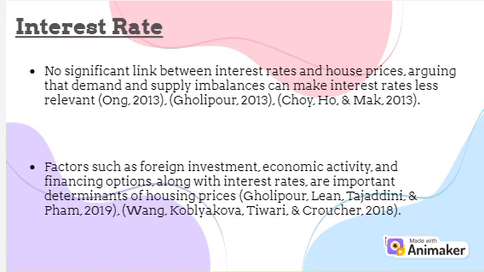Ong, Galapur, Choi, Ho and Mac found there is no significant link between interest rates and house prices, arguing that demand and supply imbalances can make interest rates less relevant. Moreover, Golapur, Lean, Tajuddini, Pham, Wang, Kobliakova, Tiwari and Croucher suggest that factors such as foreign investment, economic activity, and financing options, along with interest rates, are important determinants of housing prices.